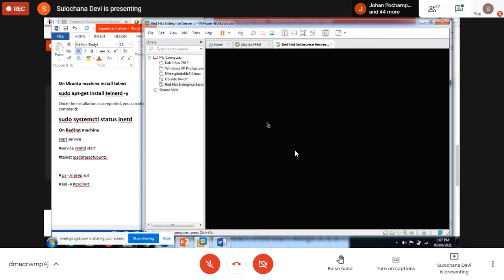See, from Ubuntu our cursor will come out directly, but from this Red Hat it will not come. So you have to press Alt and Control together to bring the cursor out of that machine.